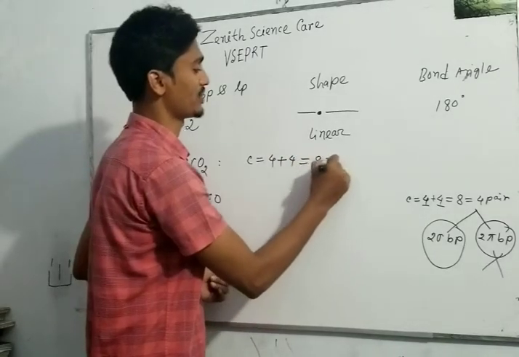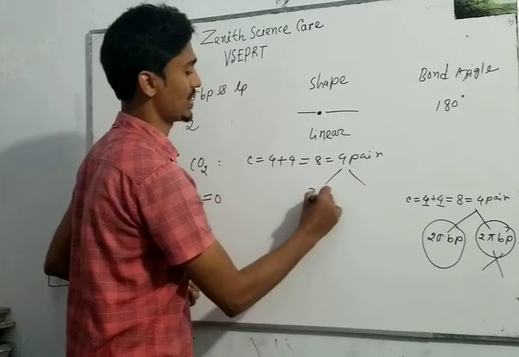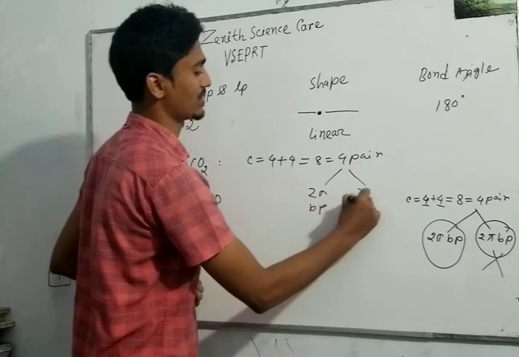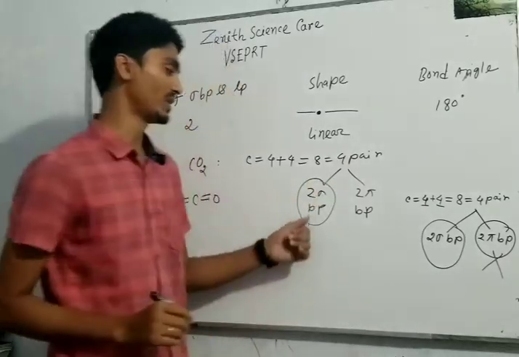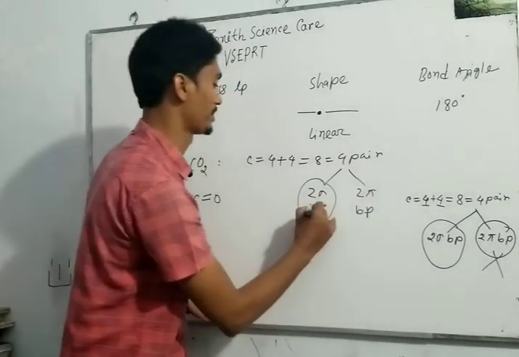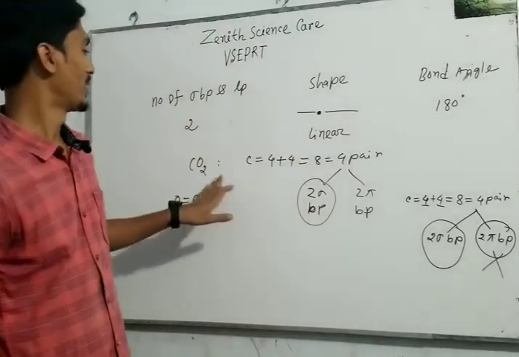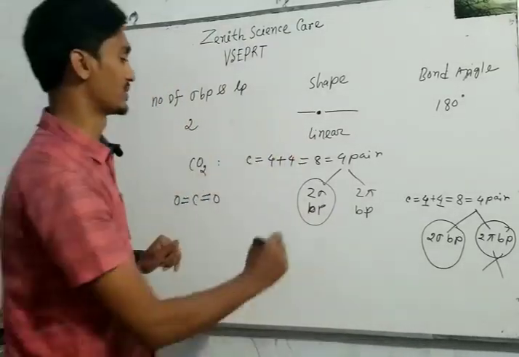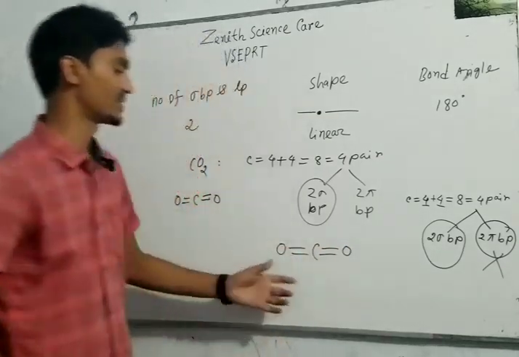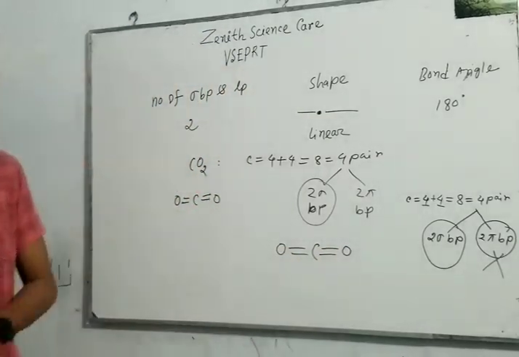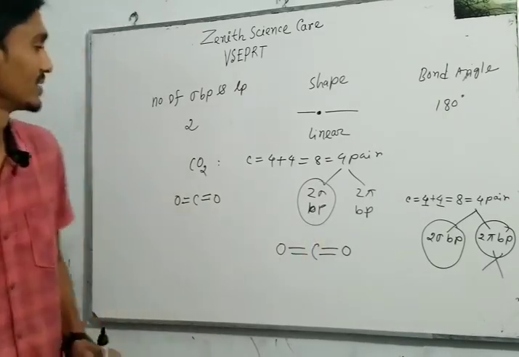So 8, that means 4 pairs. Here 2 are sigma bond pairs and 2 are pi bond pairs. So we should consider only sigma bond pairs. That's why the geometry of carbon dioxide will be linear. This is the geometrical shape of carbon dioxide and the bond angle is 180.